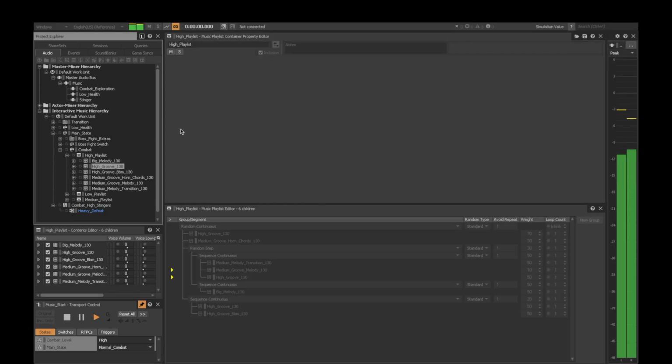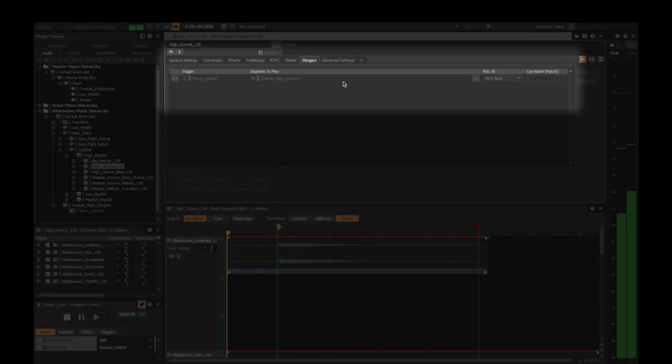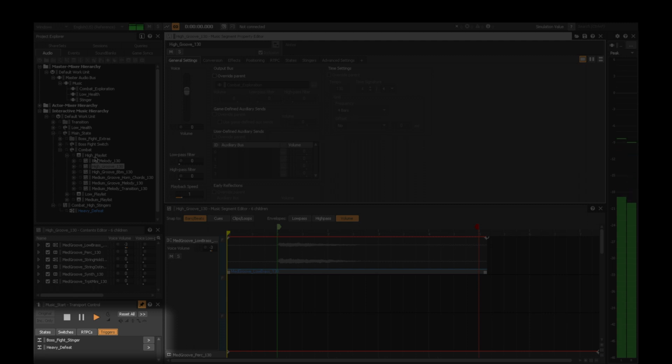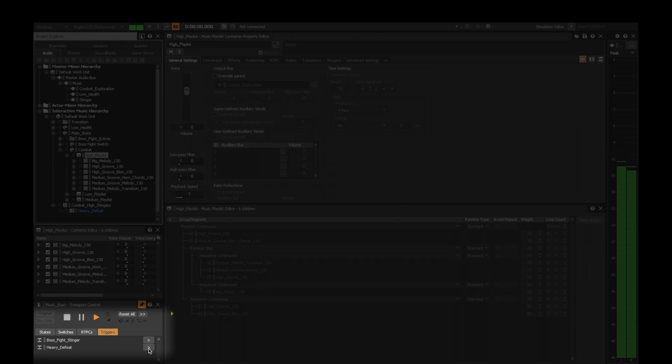I imagine that this would activate when the player defeats a bigger enemy like a juggernaut or a tank. I set up a heavy defeat trigger, and on select music segments, tied the trigger to the stinger music segment. The stinger segment consists of 3 subtracks in a random step container, which will choose one of the 3 to play at the next beat following the trigger.